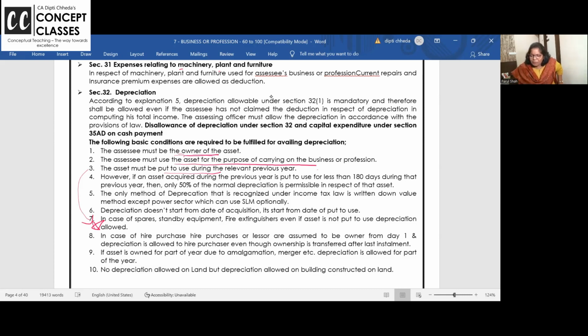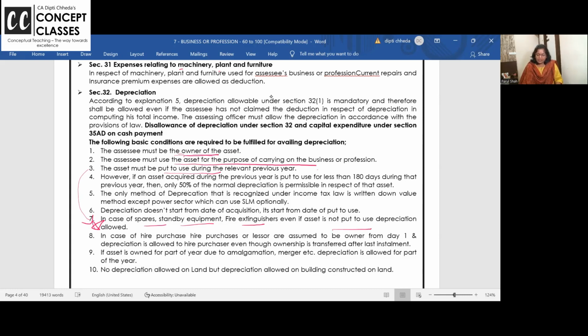There are certain equipments, like fire extinguishers. You go to the mall and in the mall fire extinguishers are there. Fire extinguishers are never used, and they should never be used. So can we say why we should charge depreciation when it is not used? But it was ready to put to use. So standby equipment, fire extinguishers, spare parts which may not be used, but if they are ready to put to use, you have to charge depreciation.